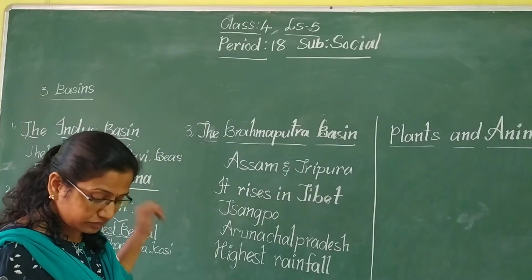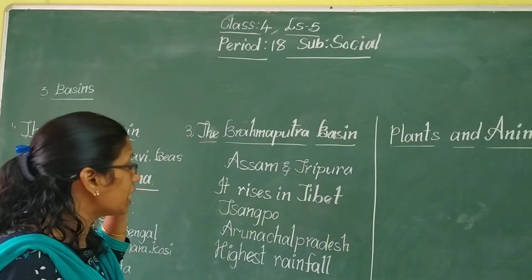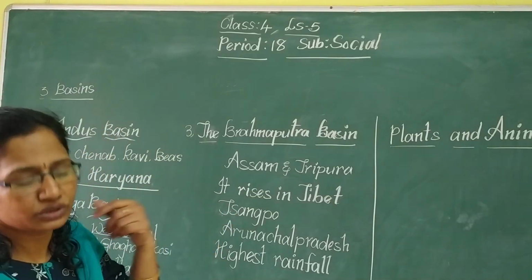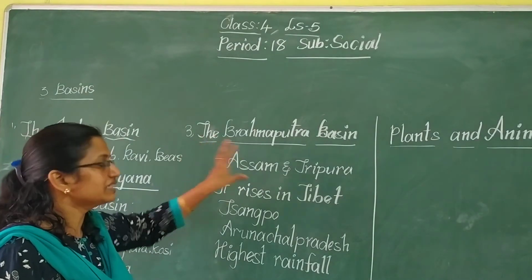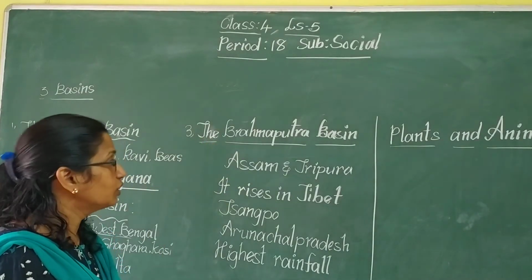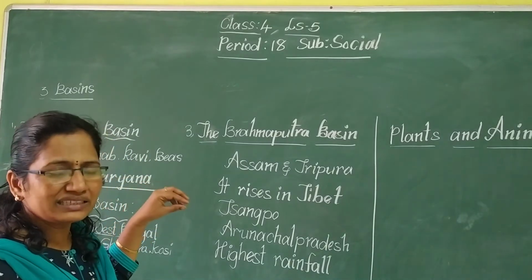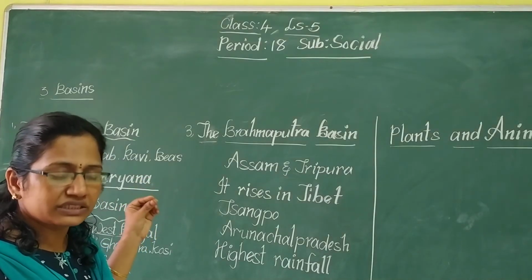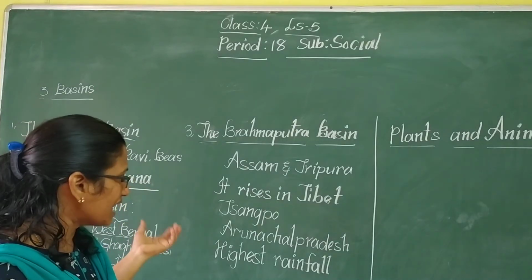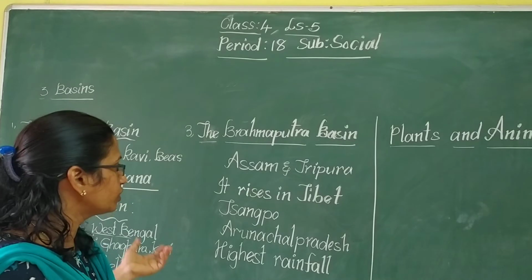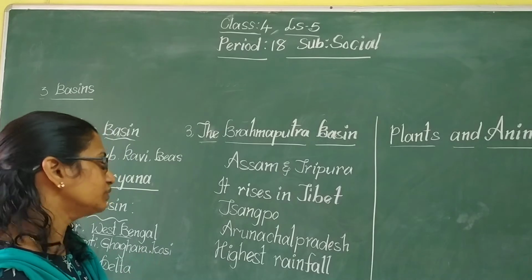Okay, children. And what are the main crops in Assam and Tripura? Here jute and rice are the main crops in these areas. So about the Brahmaputra basin: it rises in Tibet, and the people in Tibet call this Brahmaputra river Tangpo. Okay, children. And it contributes water to Assam and Tripura.